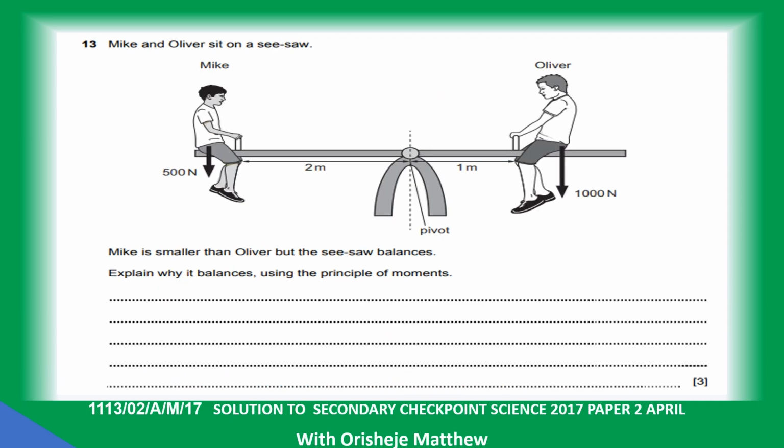Question 13. Mike and Oliver sit on the seesaw. Oliver sits closer, exerting a force of 1000 Newton. Mike sits further away, exerting a force of 500 Newton. Mike is smaller than Oliver. Explain why it balances using the principle of moment.